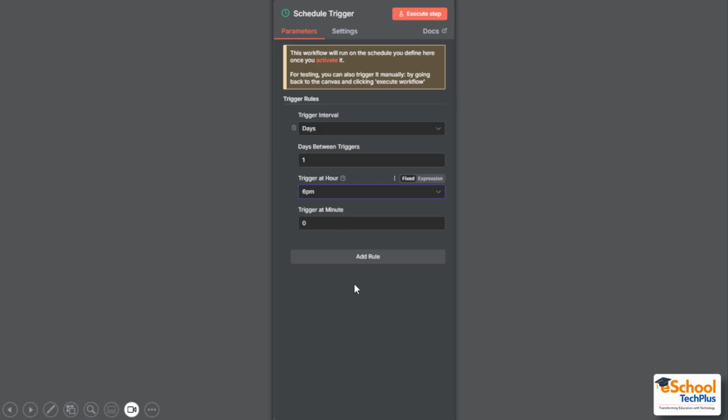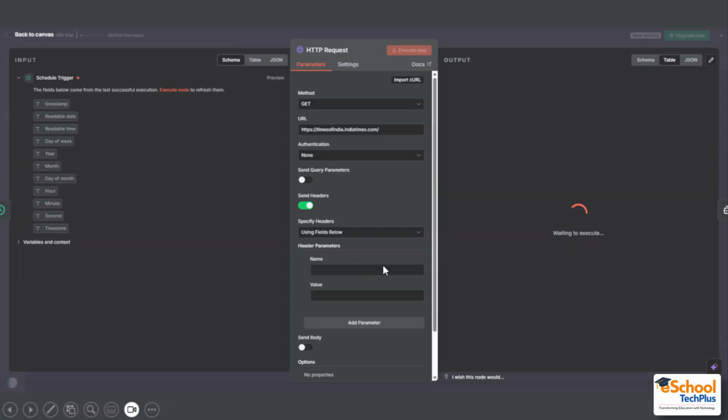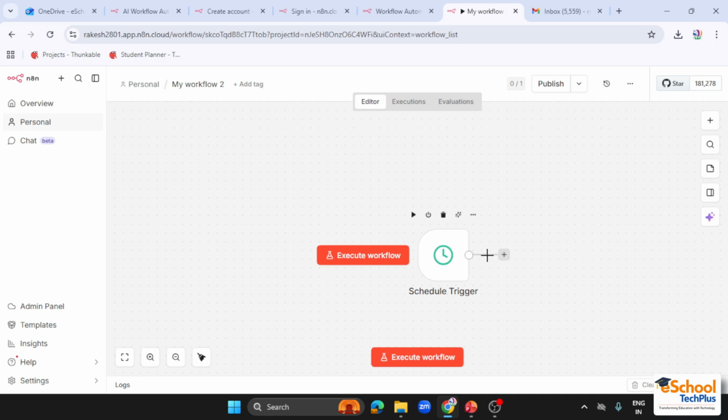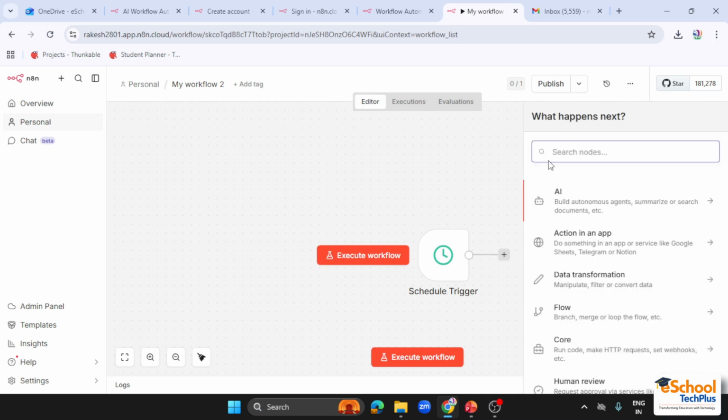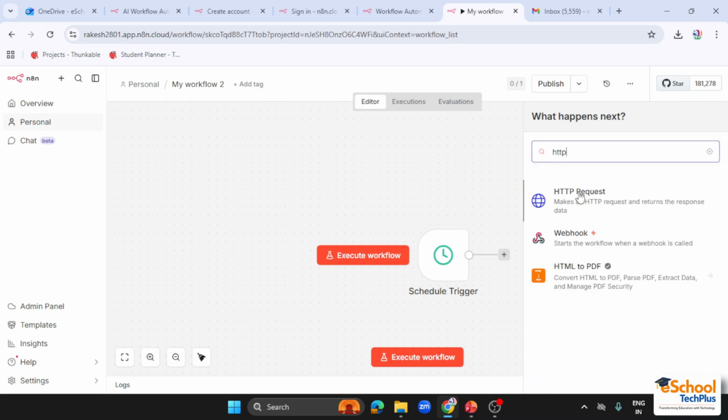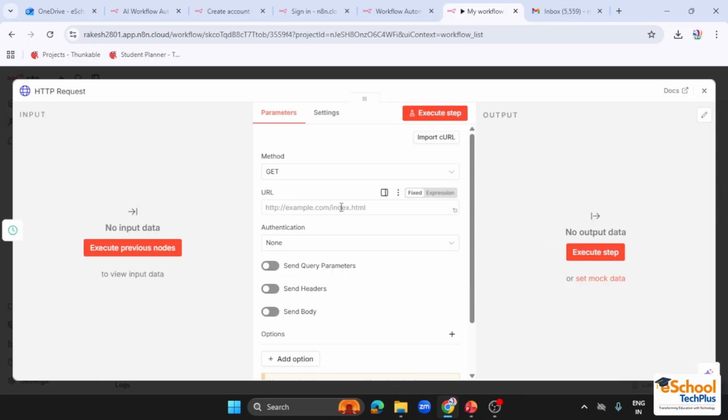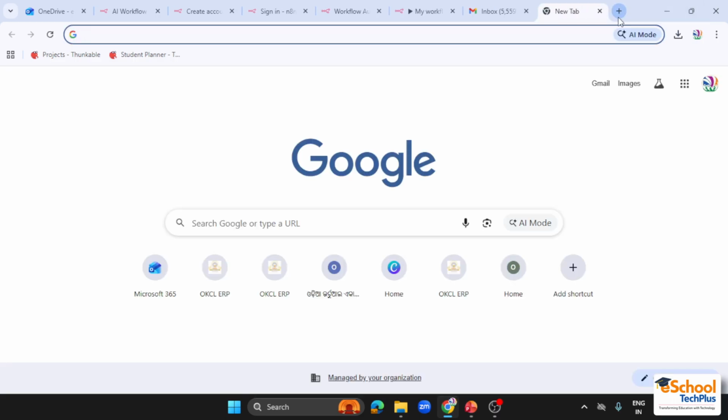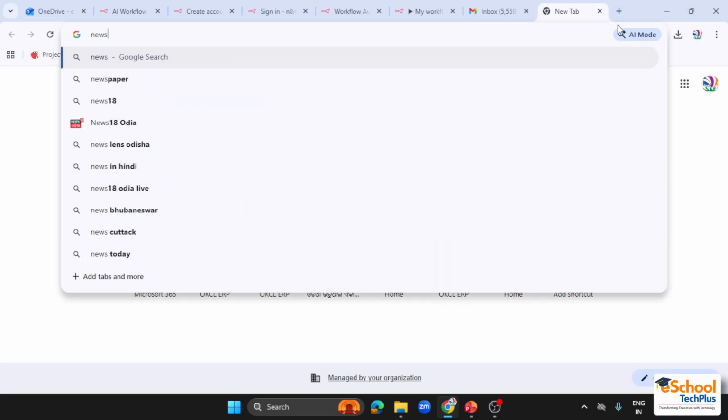Then we have specified this. Then after that we have to click on this plus. Then we have to click on HTTP request. Basically we have to send a request to a news website because we cannot get news from AI, right? We have to extract it from a news website.